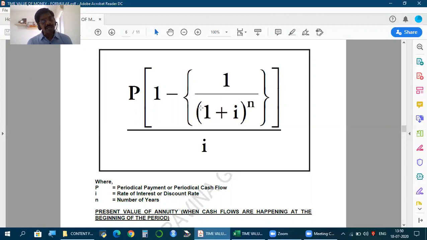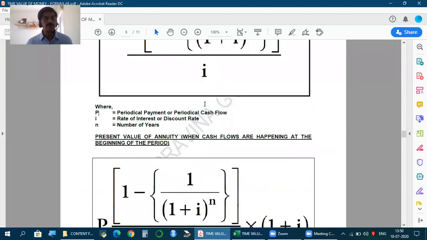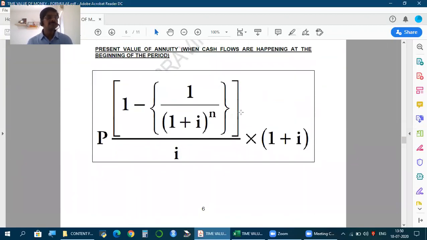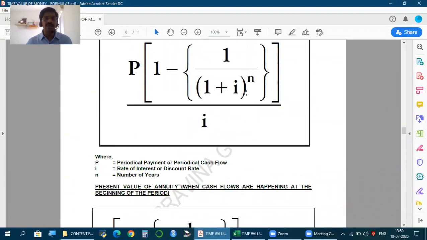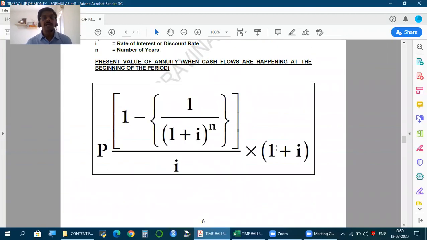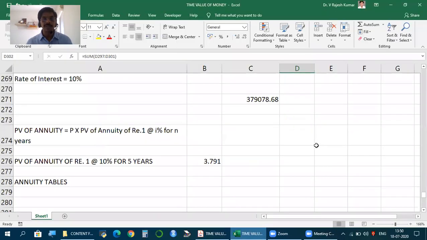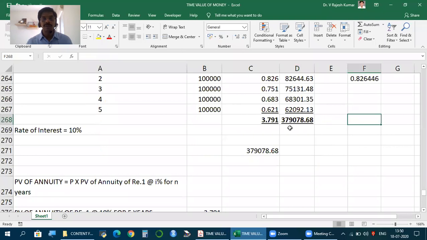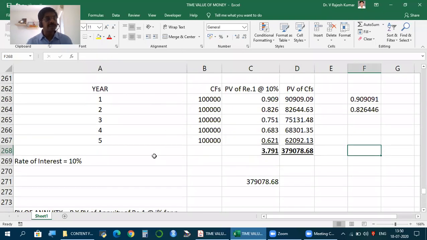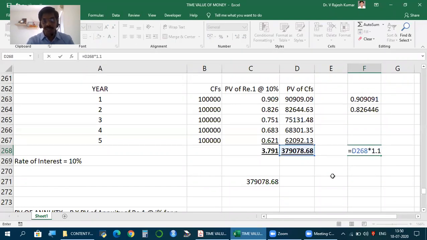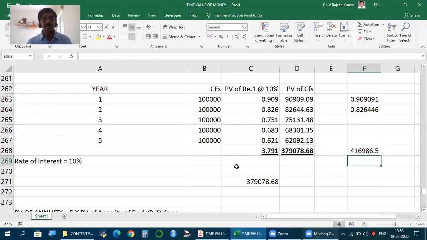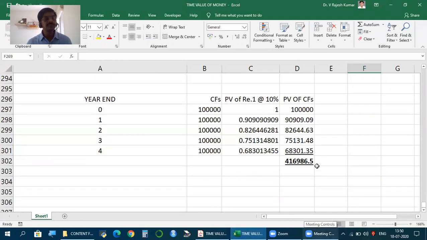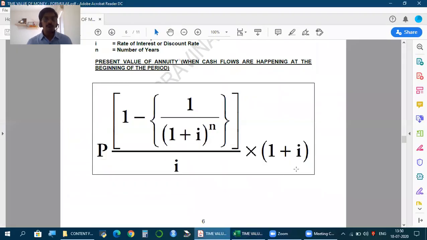But where cash flows are happening at the beginning of the period, how to find present value of annuity? Same formula, whatever you had, same. Just multiply that by 1 plus I. So, for example, this is the present value of annuity when cash flows are happening at the end of each year. Now, if it is happening at the beginning, the same formula into 1 plus I, 1.1. That's it. We get this number. So this is the change.